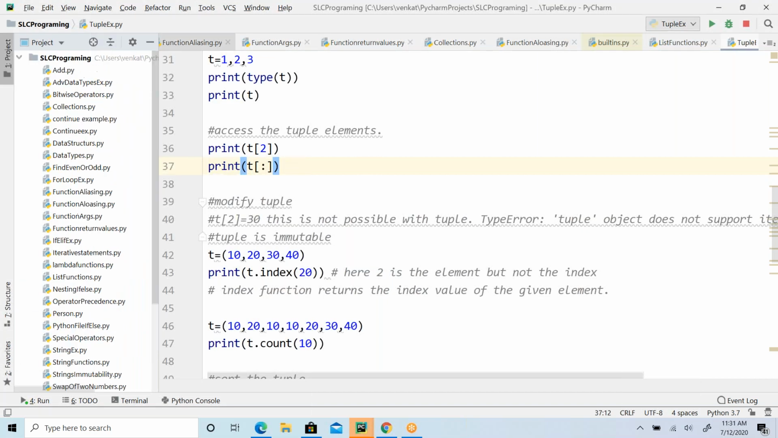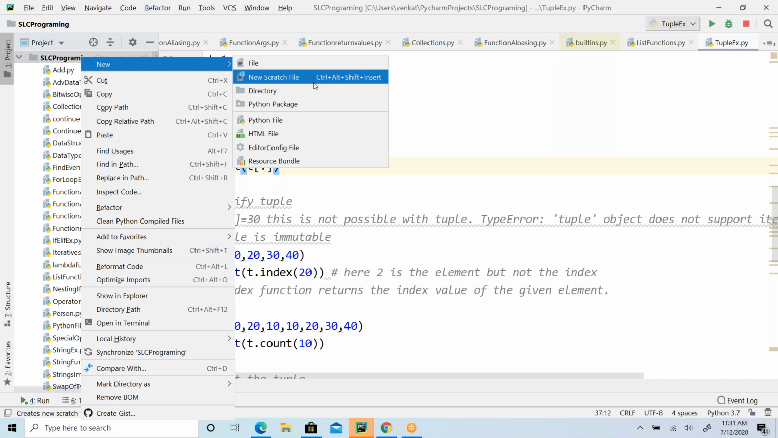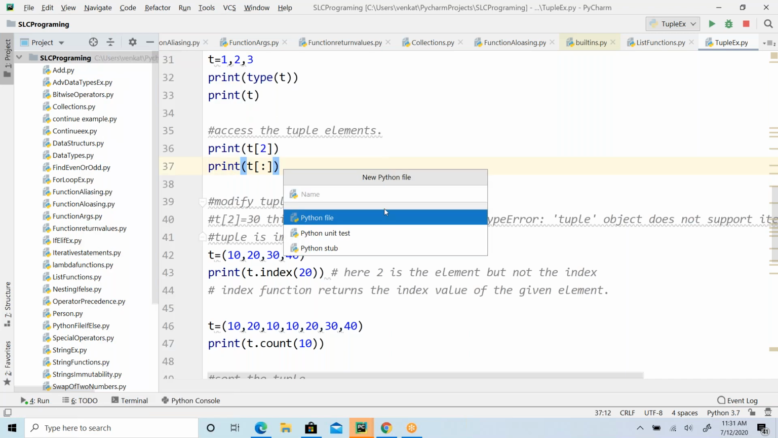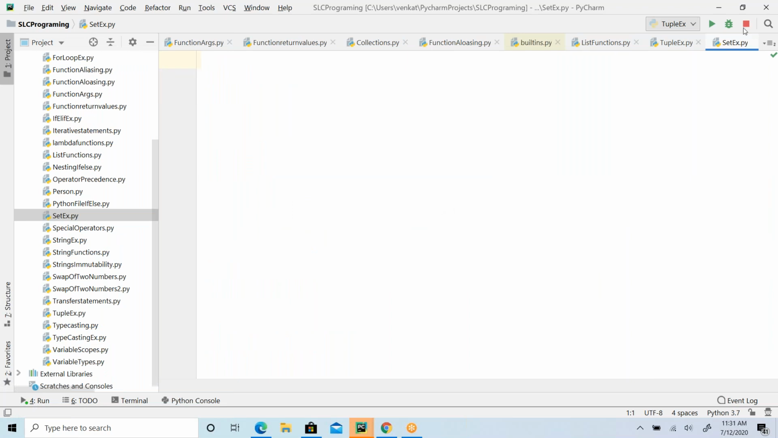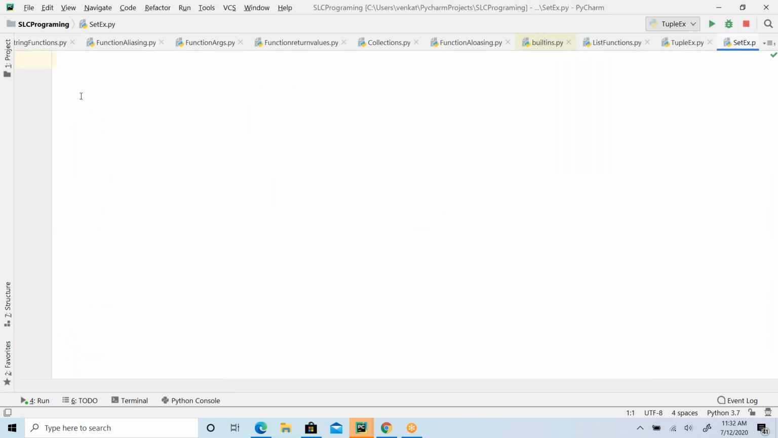Then I will move on to the next thing, which is set. Set and dictionary are more like collections. You can compare these data structures. List is a mutable one, index based. Tuple is an immutable one, index based. And you look at the set, right?